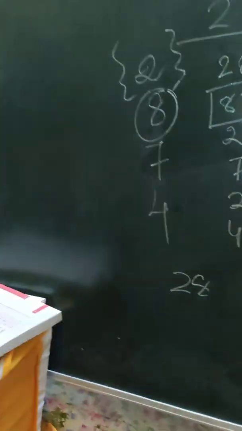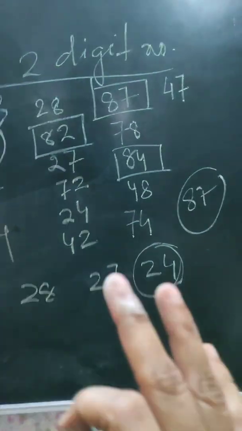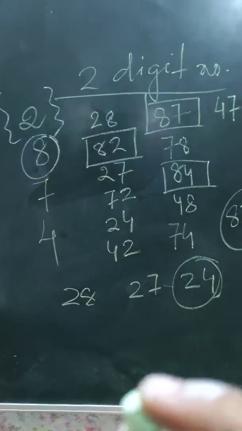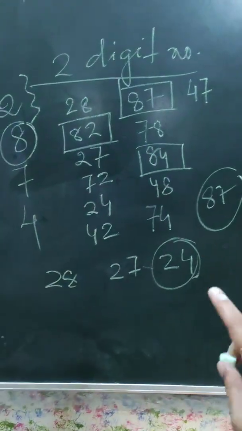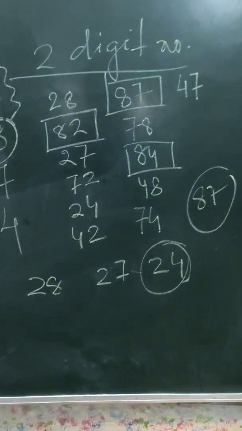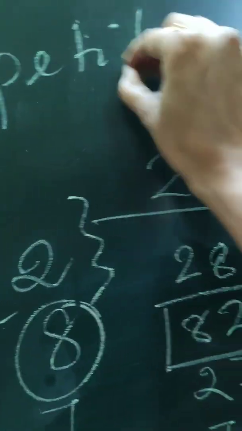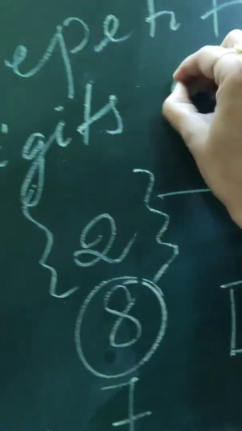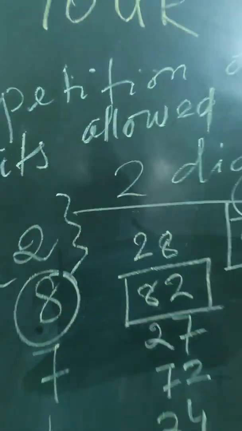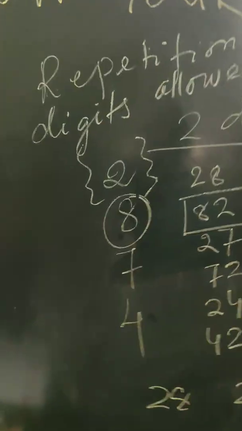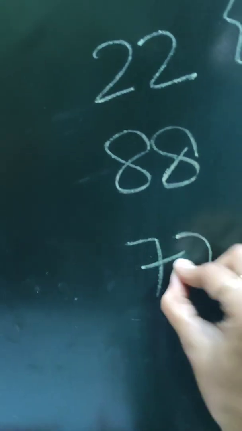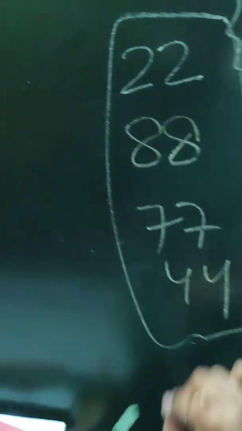But again I am mentioning, if I say that you are not supposed to repeat any of the digits, meaning numbers like 22, 88, 77 and 44 are not included, then this is what you are going to get. In case I say that repetition of digits is allowed, then I can add some more numbers like 22, 88, 77 and 44. These numbers can also be included.